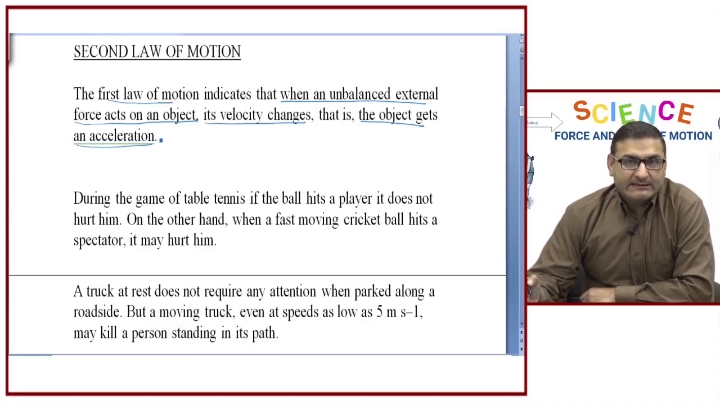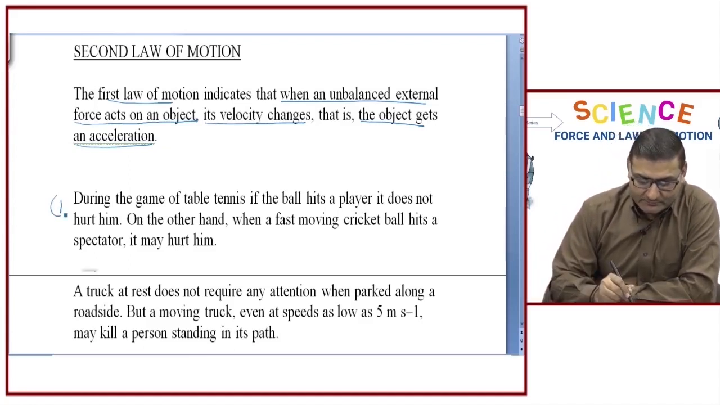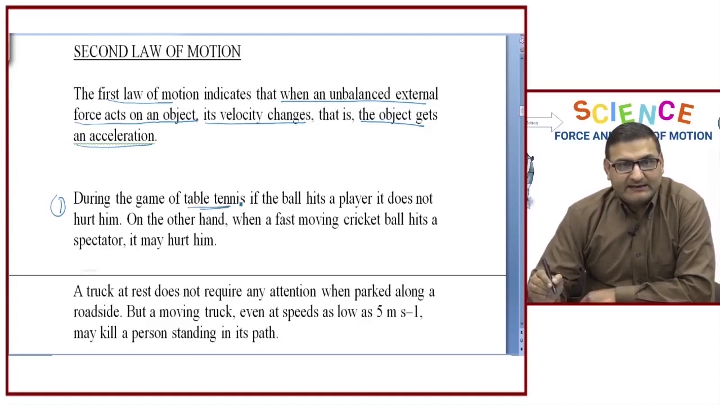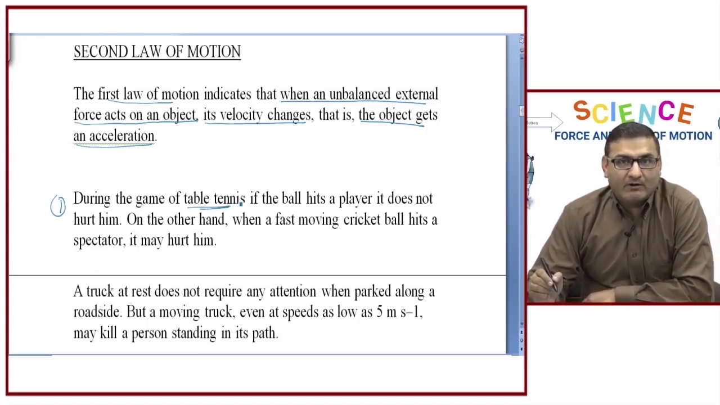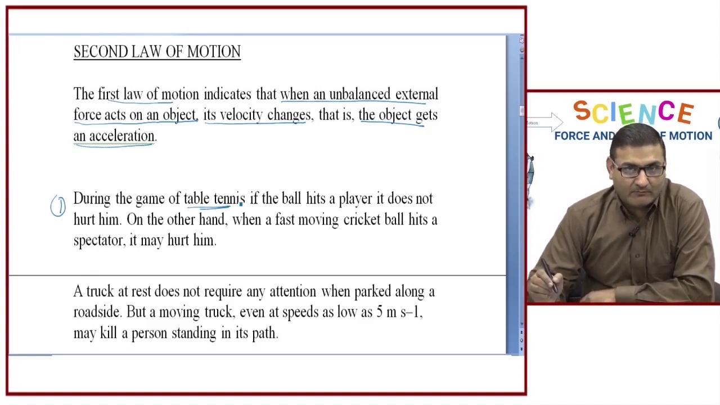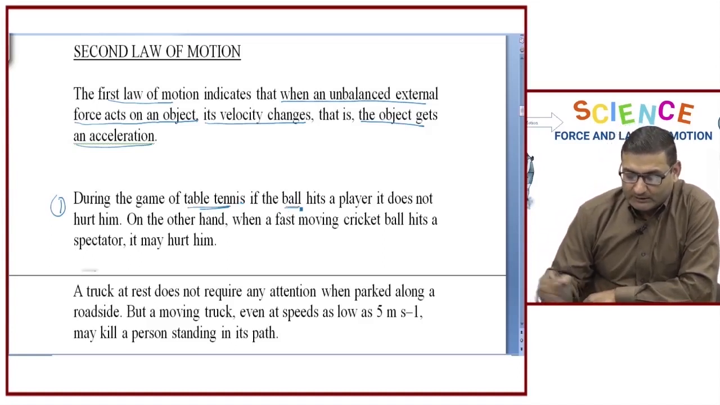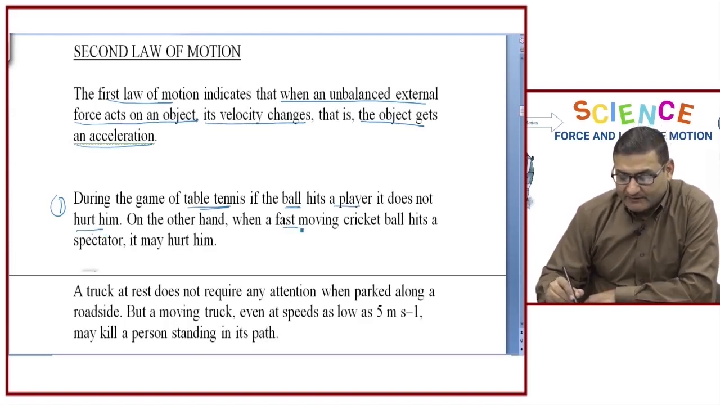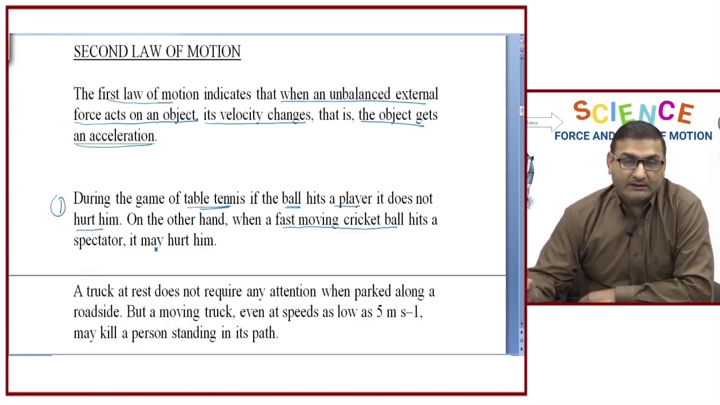But there are certain observations that we have seen in our day-to-day life. For example, let us take the first observation. In the game of table tennis, we have seen that if the table tennis ball, that we call the ping pong ball, hits a player, it does not hurt him. But on the other hand, when a fast moving cricket ball hits a spectator, it may hurt him. Why is it so?